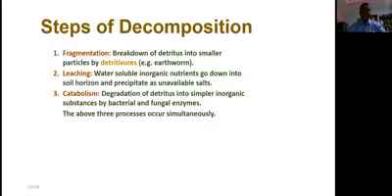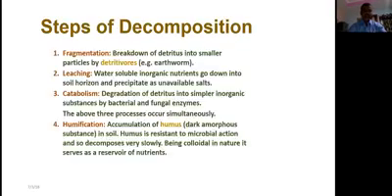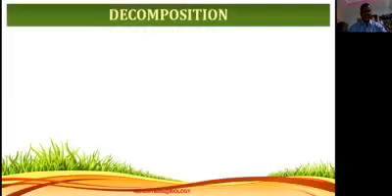The above three processes are carried out at a time, simultaneously. And humification is the accumulation of humus. Humus is resistant to microbial action, and so its decomposition is very slow. Being colloidal in nature, it serves as a reservoir of nutrients. Mineralization is the release of inorganic nutrients due to the degradation of humus by some microbes.